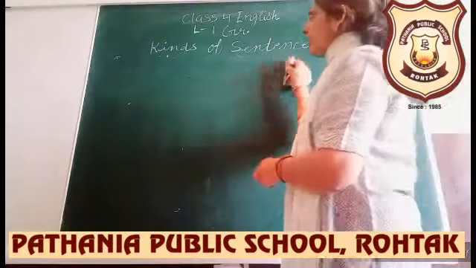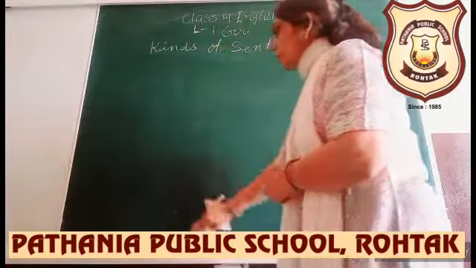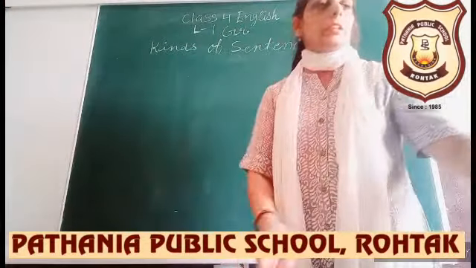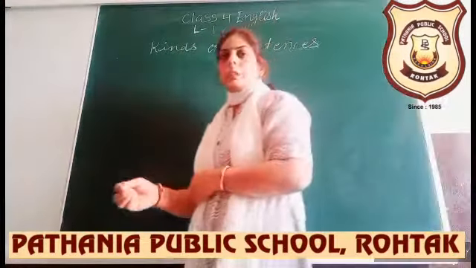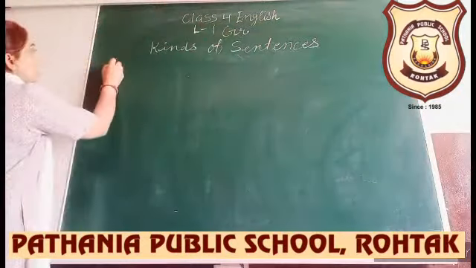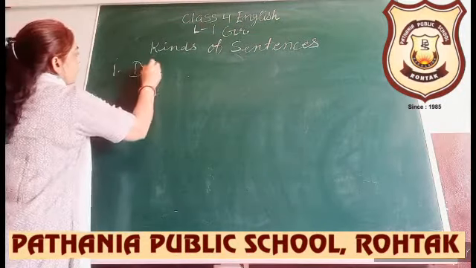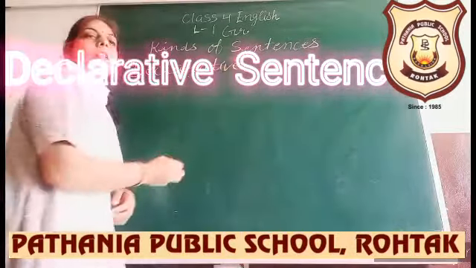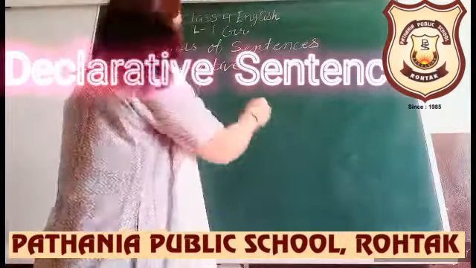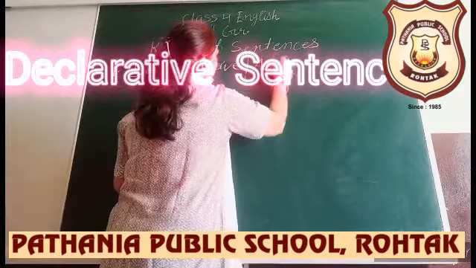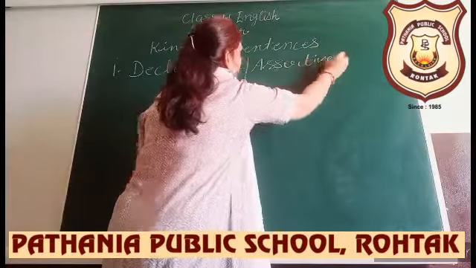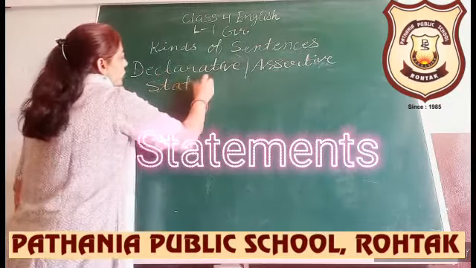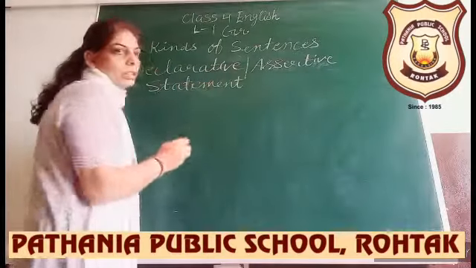Write down the 4 kinds. First is declarative. They are also called statements. So write down, first, declarative sentence. Declarative sentences or assertive. You can say them as assertive. And these are statements. We are stating something, just telling something about a person or thing.